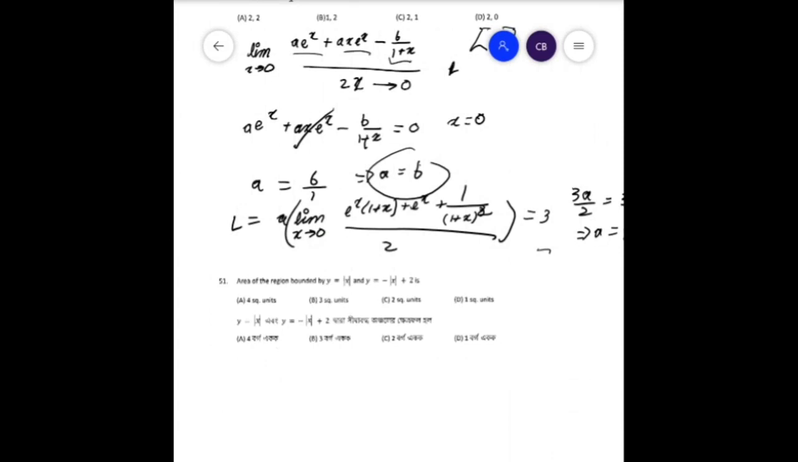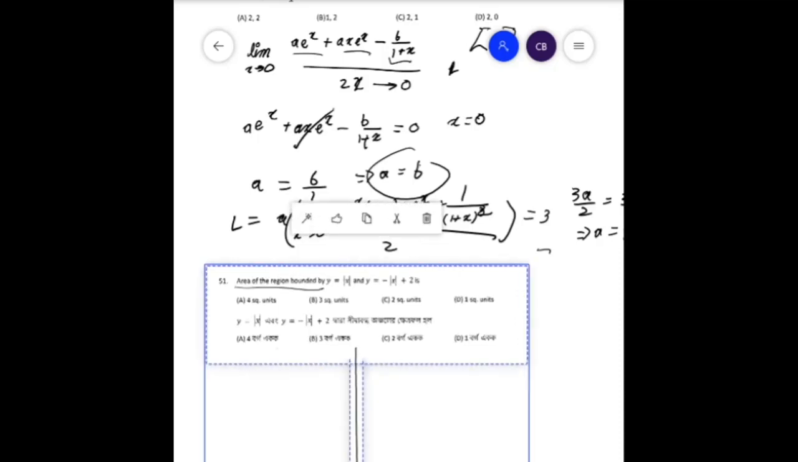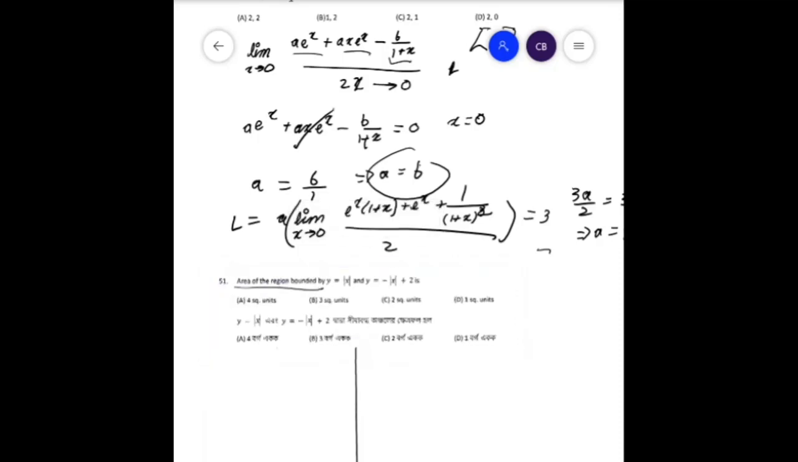Now moving on to the next question. This is a question of definite integral. The area of region bounded by y is equal to mod x and y is equal to minus mod x plus 2. Now although I say this is a question of definite integral, we are not going to be solving this with the help of definite integral, because definite integral must be used in the board exams. In this case, because all the lines are straight lines, it will be faster for us to solve using just simple geometry.